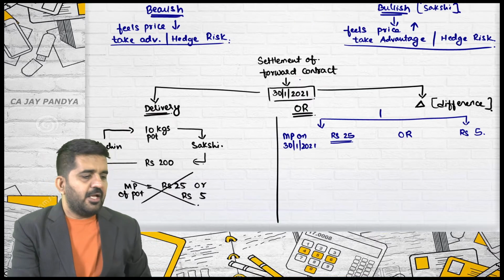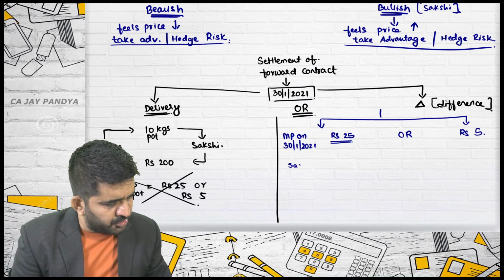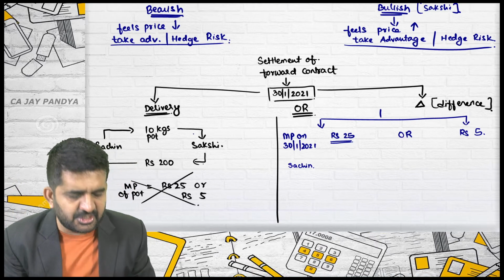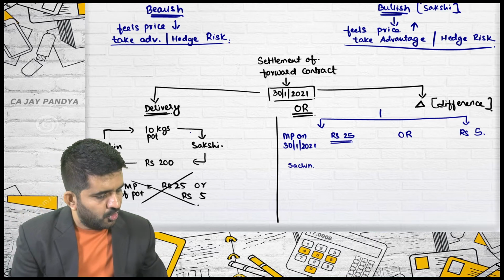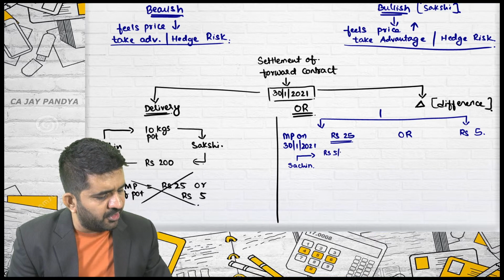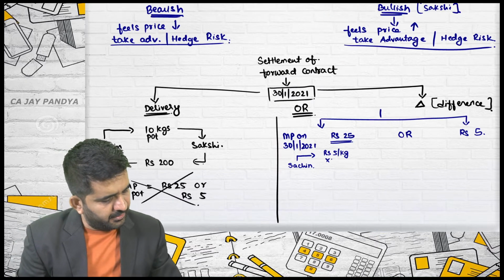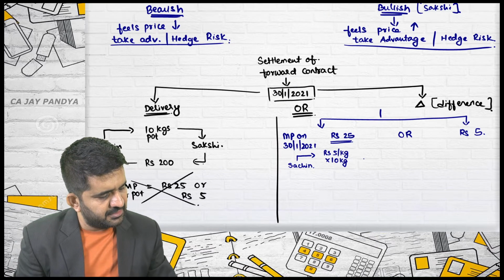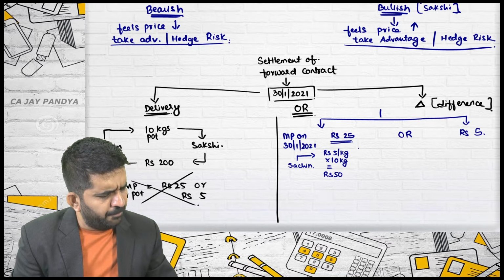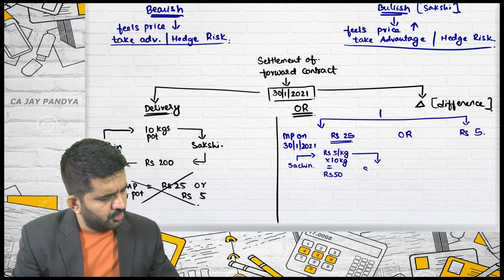Is it alright? Let me convince Sakshi. I am telling Sachin that Sakshi is not ready. She insists that this delivery is to be made. So you pay rupees 5 per kg. What was the total quantity? 10 kgs. That is equal to rupees 50. That is 5 per kg to Sakshi.